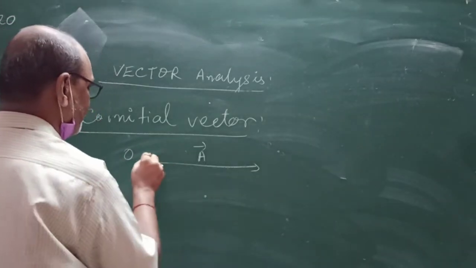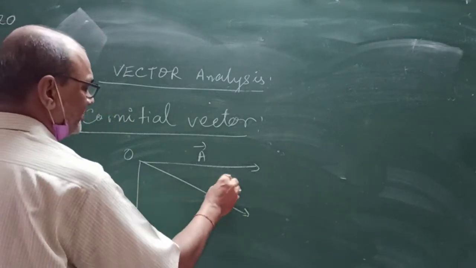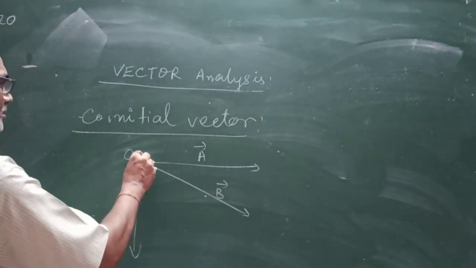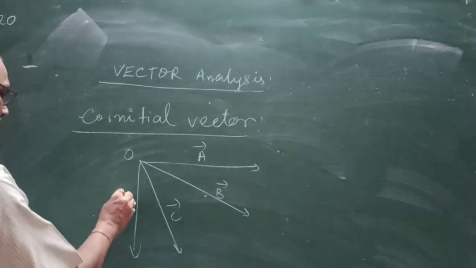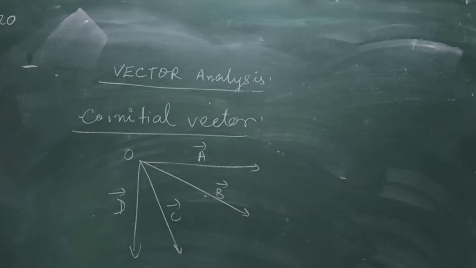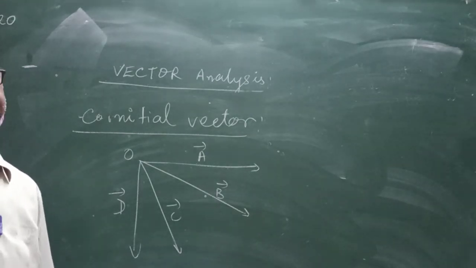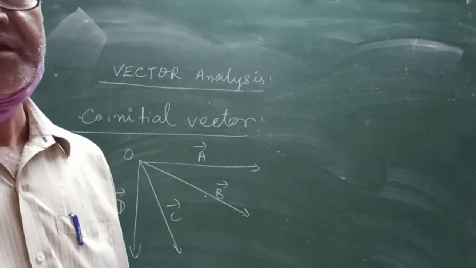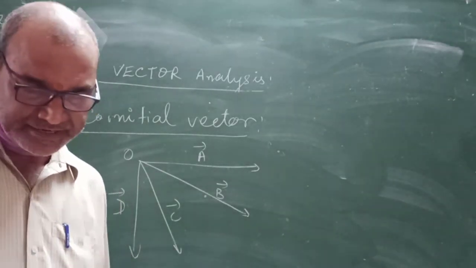Vector A, initial point O. Vector B, initial point O. Vector C, initial point O. Vector D, initial point O. That's why they are called co-initial vectors. The set of vectors having the same initial point is known as co-initial vectors. Is it clear?